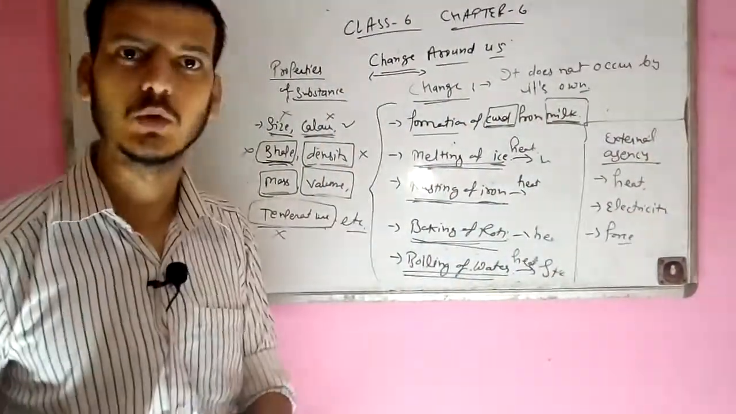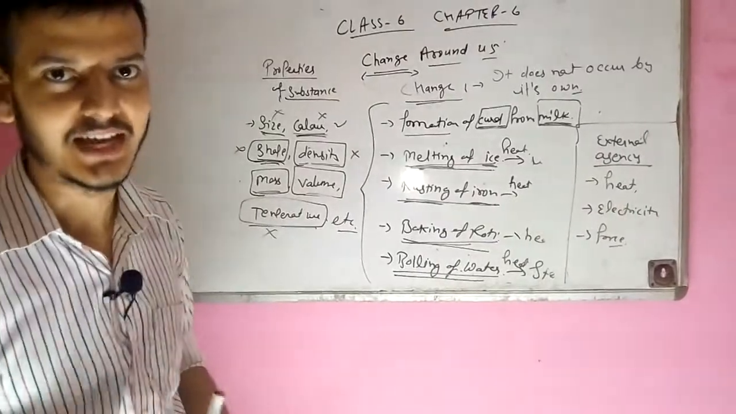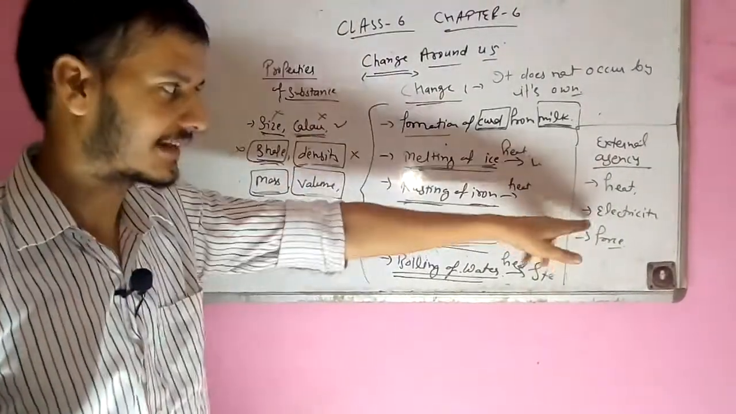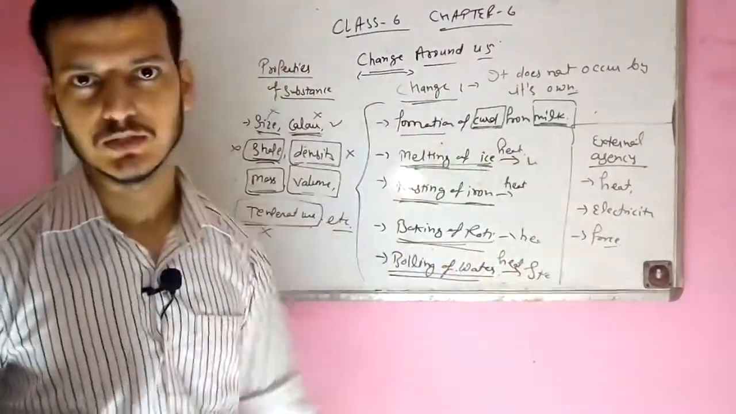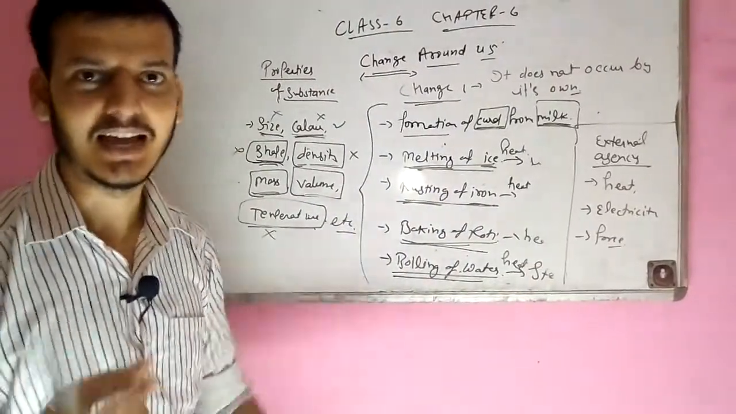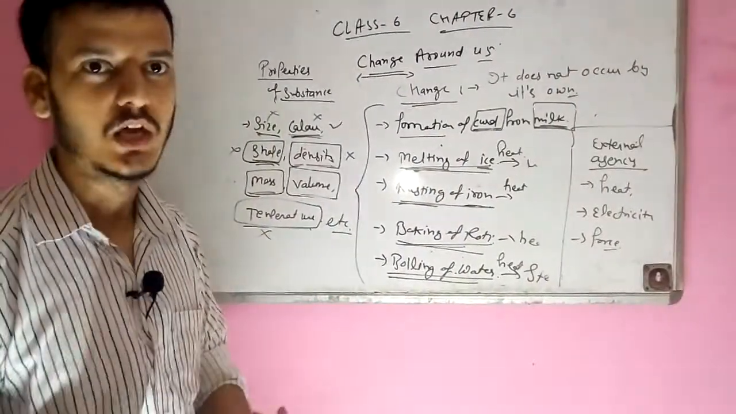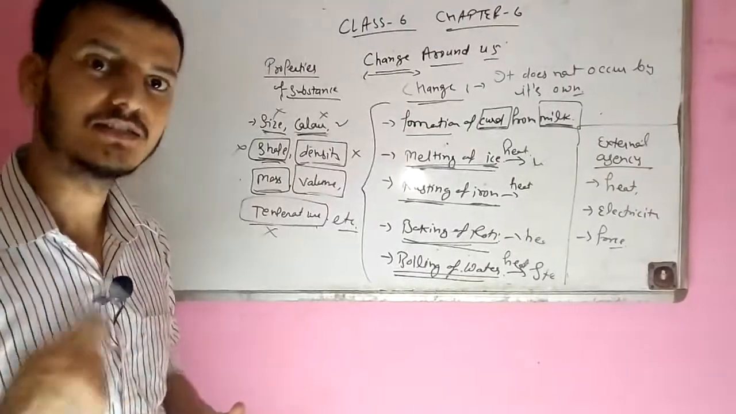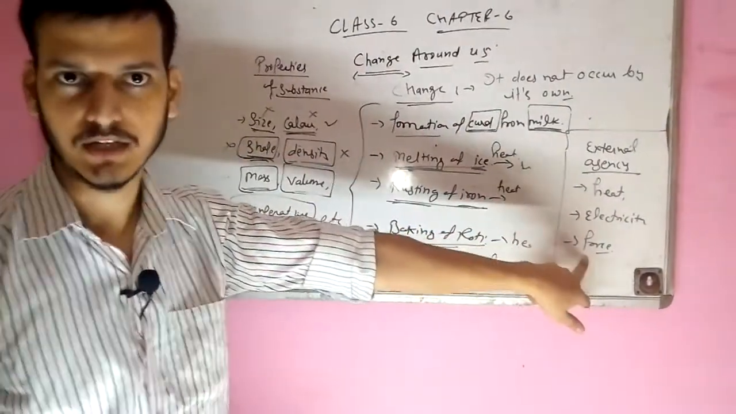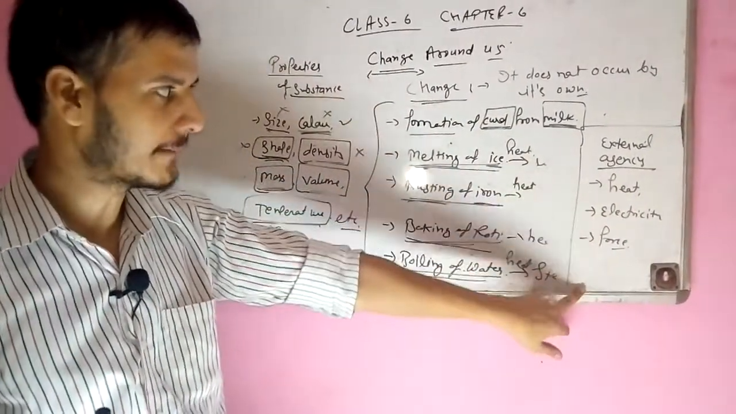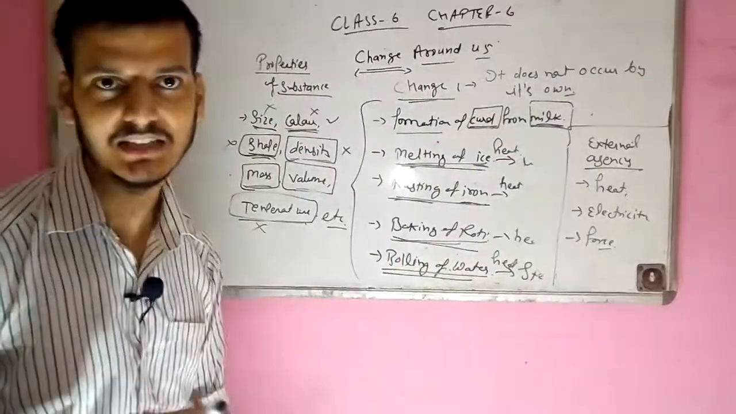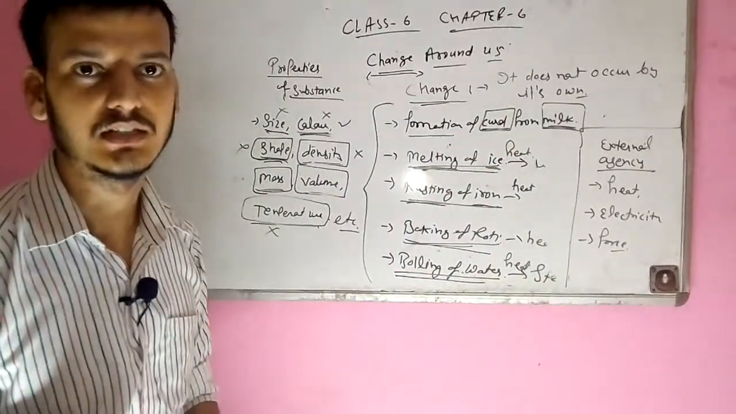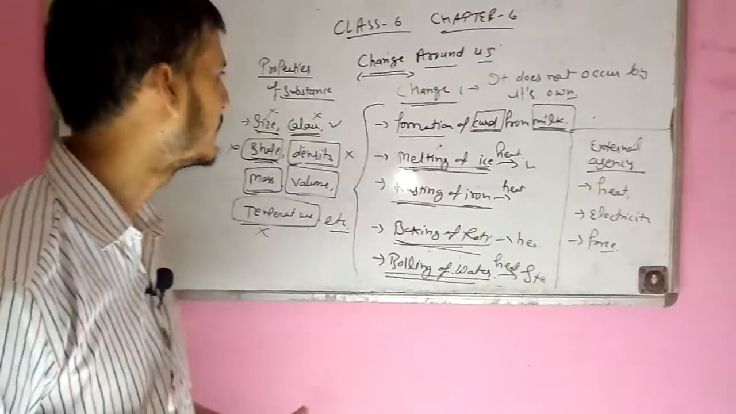Okay, for example, electricity. If a bulb is glowing, that is also a kind of change, and it is done through electricity. In case of force, suppose I take a pencil and break it into two pieces, that is also a kind of change, and it is done by applying a force on it. So if we apply any of these external things, then change will happen. Change does not occur on its own. So I think you get the meaning of that.